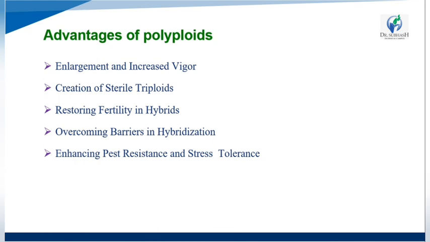Enlarged organs and increased vigor, with flower or fruit size enlarged and increased. Then creation of sterile triploids, restoring fertility in hybrids, overcoming barriers in hybridization, and lastly, enhanced pest resistance and stress tolerance. These are all the advantages of polyploids.